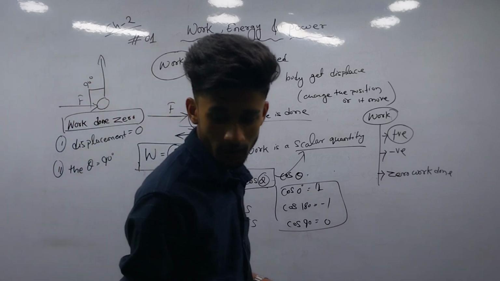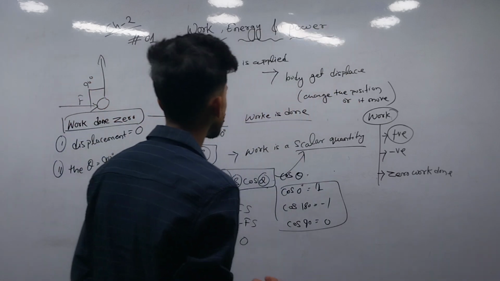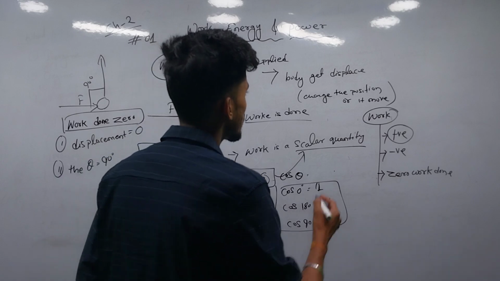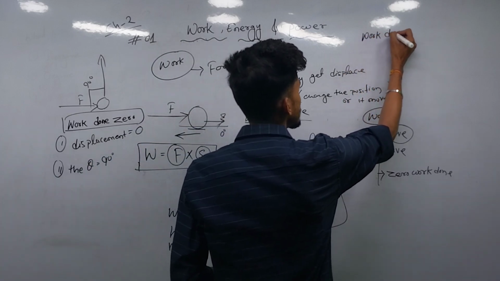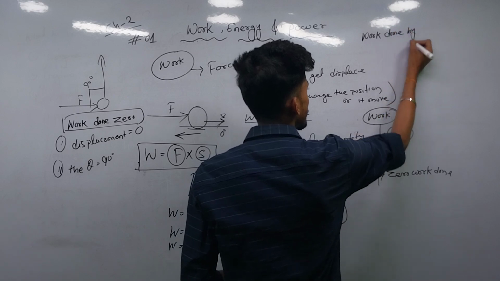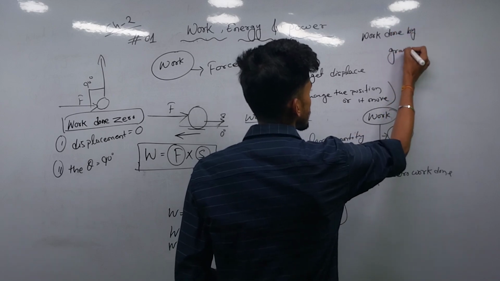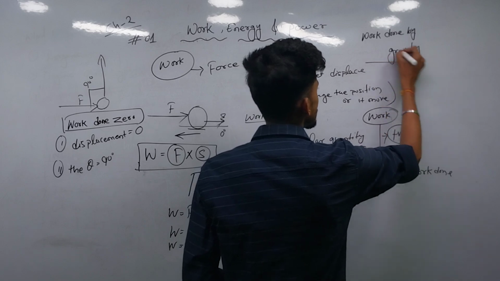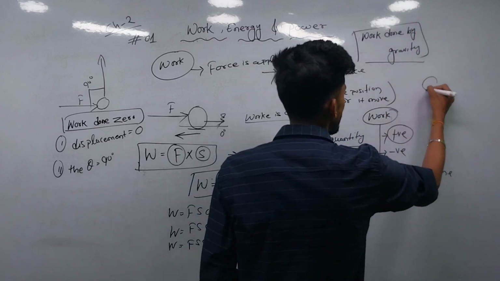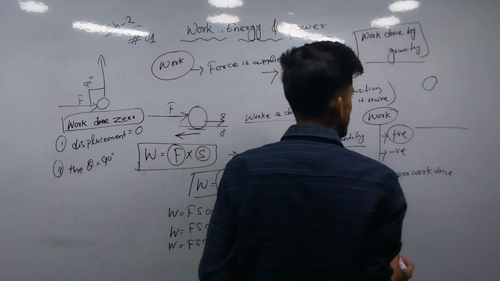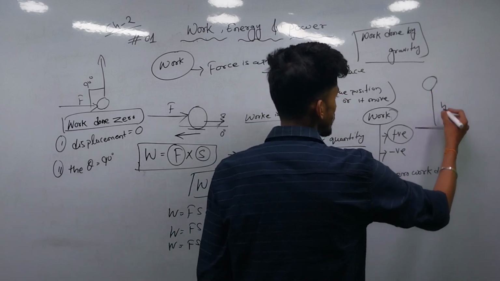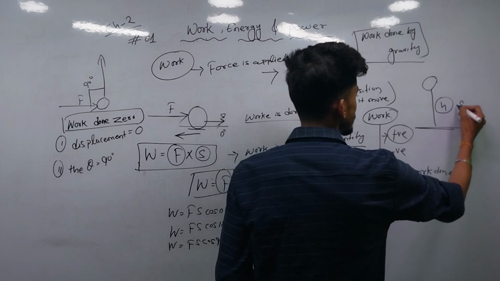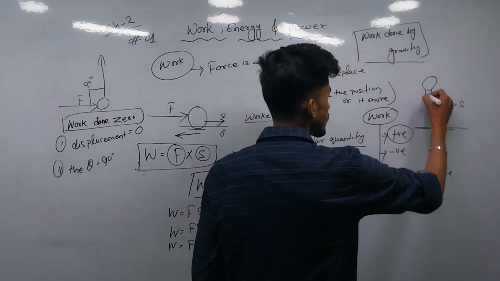Okay, and in the next case we can simply state the work done by gravity. In the case of work done by gravity, suppose this is the object and here is the ground, and it is at height h, so we can say that s equals h.